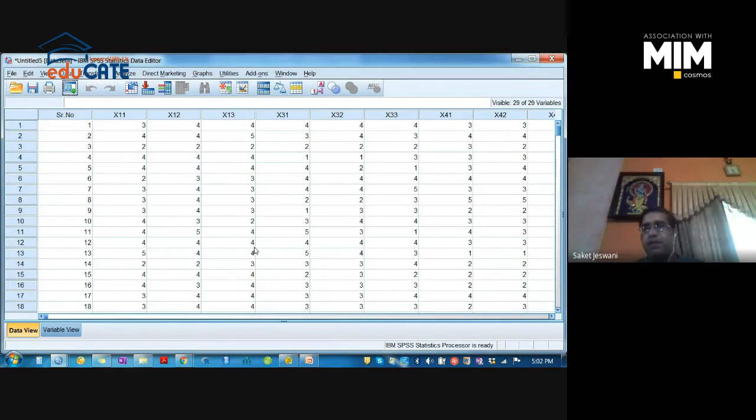If the difference is less than 0.3, it means the factor loadings are bifurcating under two factors. So you cannot consider one item under two factors. You have to consider it under a single factor only.